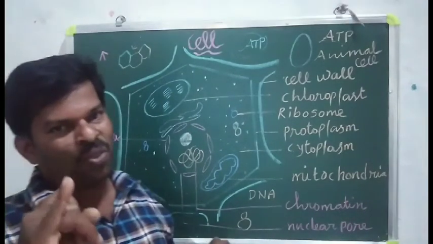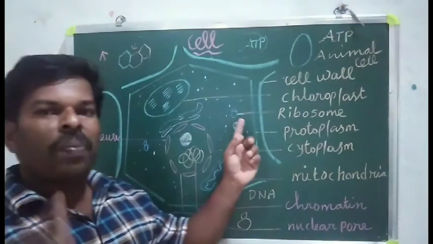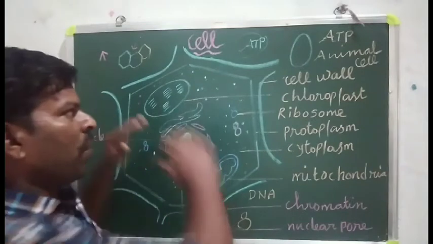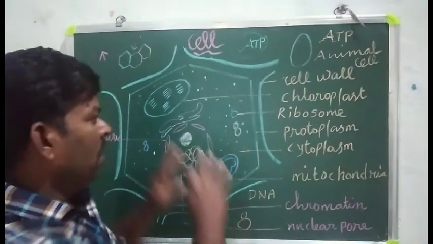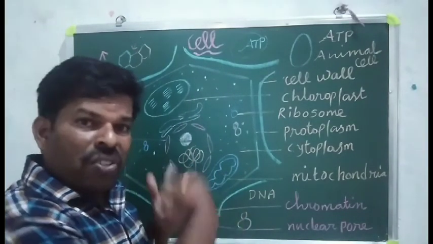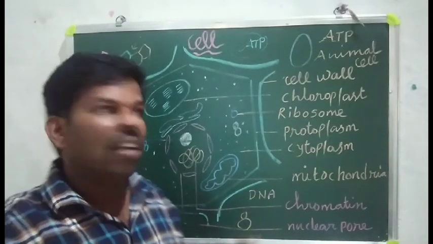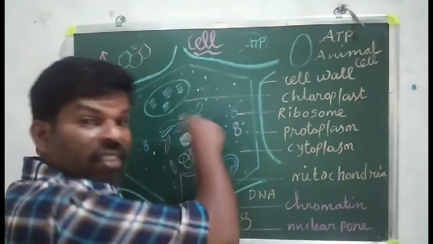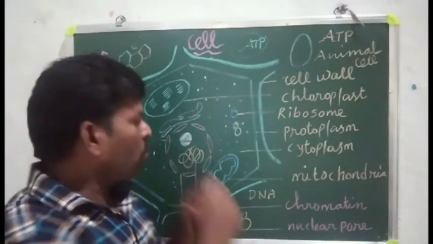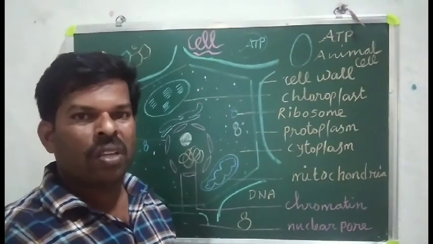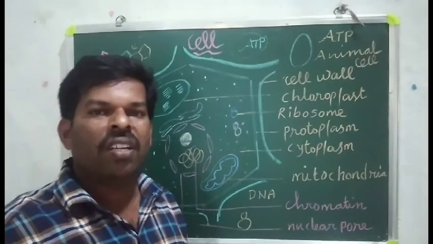Food factory, note down, chloroplast. Powerhouse of the cell, mitochondria. Protein factory of the cell, ribosomes. Protection of the cell by the cell wall. Not only these particular organelles. When you study cell biology, cytology, we can understand a lot of cell organelles. Not only ribosome, but lysosomes, vacuoles, dictyosomes, peroxisomes, and many other organelles. Each one does its own function.